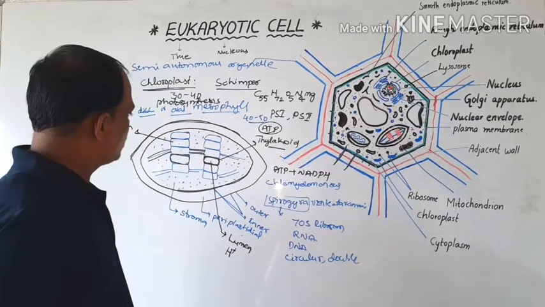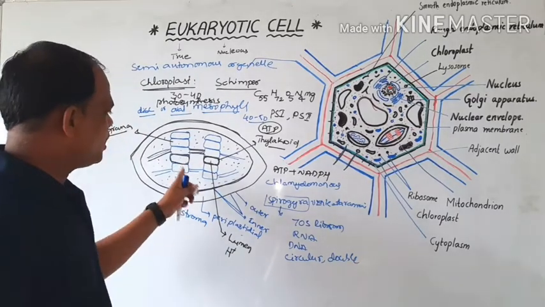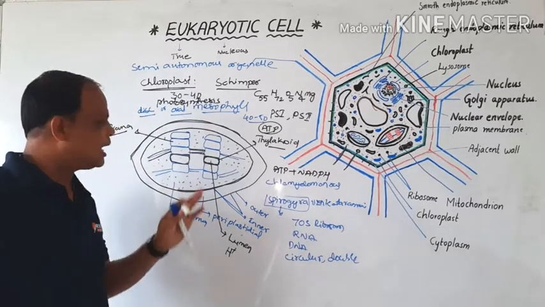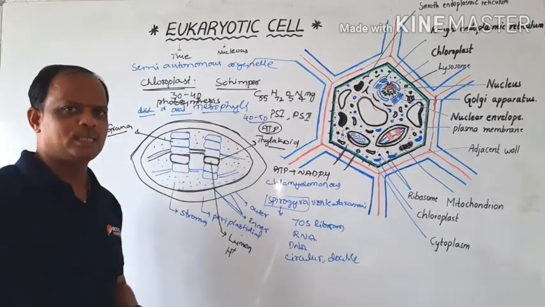The main function of the chloroplast is that it is involved in the process of photosynthesis.